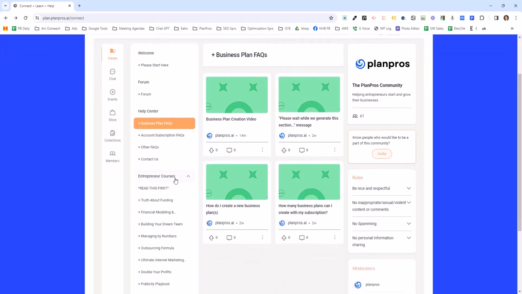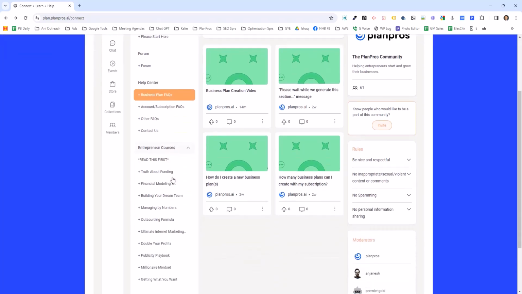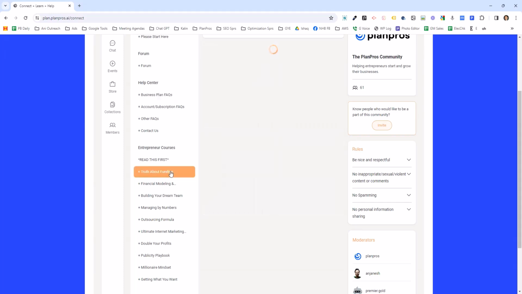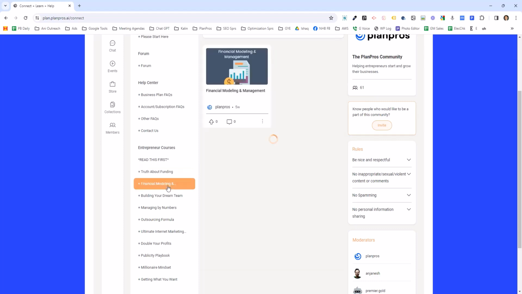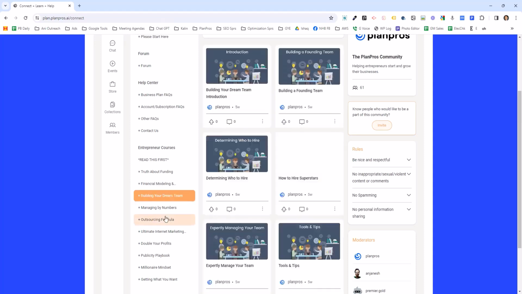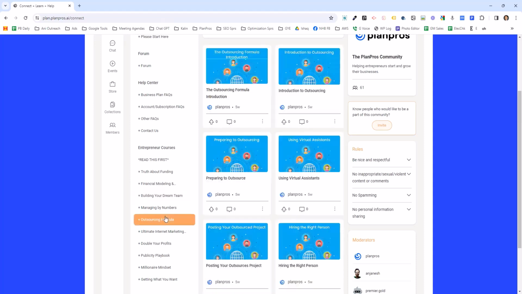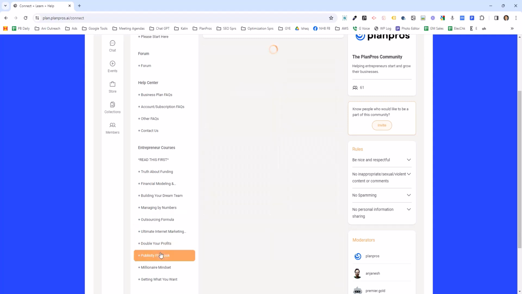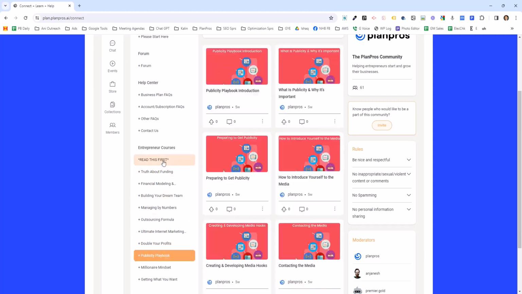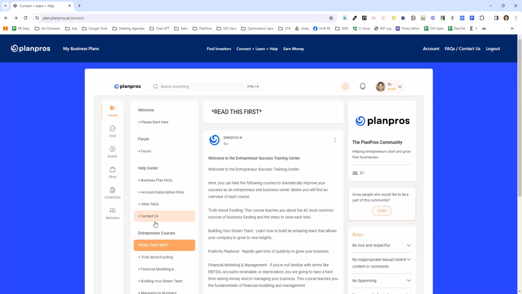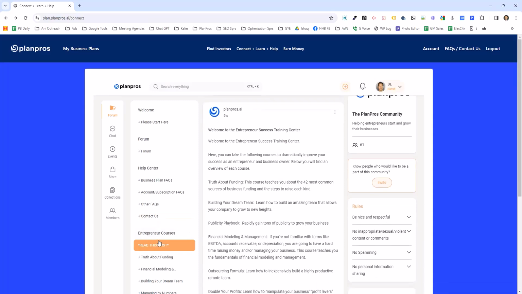Very importantly, the next two sections, the entrepreneur courses, these are really important courses on growing your business. This first one, Truth About Funding, teaches you how to raise funding from 40 different sources for your business, how to do financial modeling, how to build your team, how to outsource and find great people for that, how to increase your profits, how to get publicity. So all these great courses. In the Read This First, there is documentation explaining each of the courses, and we are adding more all the time. So I highly encourage you to take these courses.